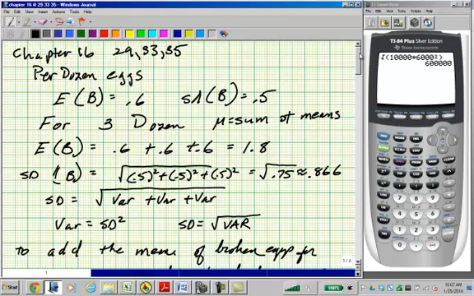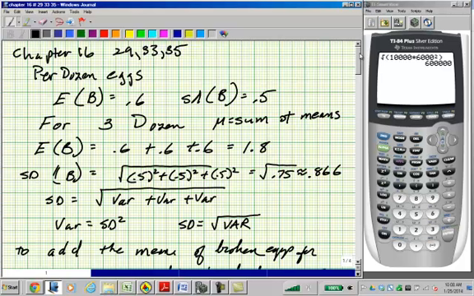Chapter 16, number 29. For each dozen eggs, you expect a broken egg. You expect 0.6 broken eggs, and the standard deviation of that is 0.5. This is given information. We're going to treat these as random variables. So for 3 dozen eggs, mu is going to equal the sum of the means. So it's going to be 0.6 plus 0.6 plus 0.6, or 1.8 eggs broken per 3 cartons of eggs.